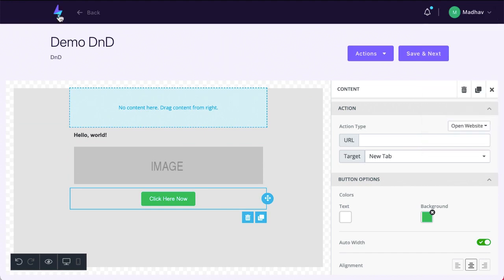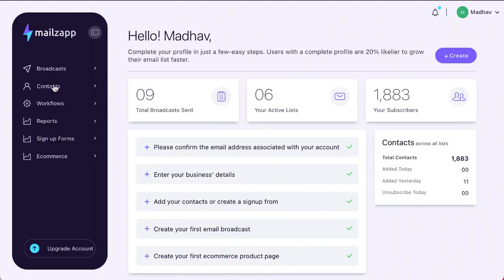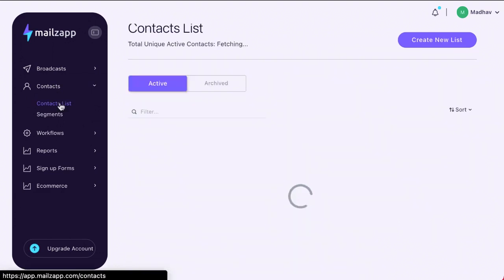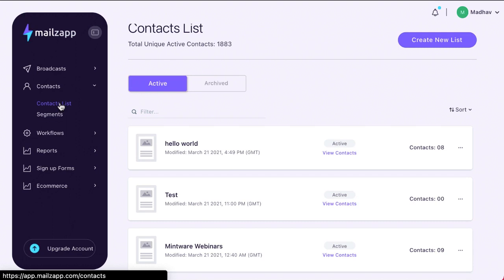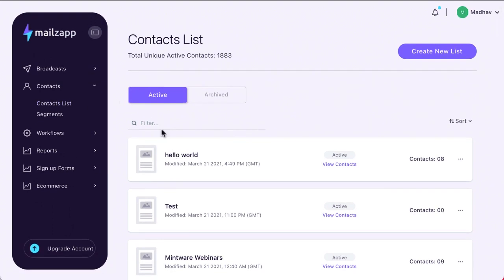Okay, so now let's go back here and let's go to contacts. I want to show you what contacts are, basically subscribers. You'll have contacts here and your active contacts. Now these are your lists. Your lists are actually what hold your contacts. There are various ways you can do that. You can manually add contacts, you can upload lists. There are various ways to do that.